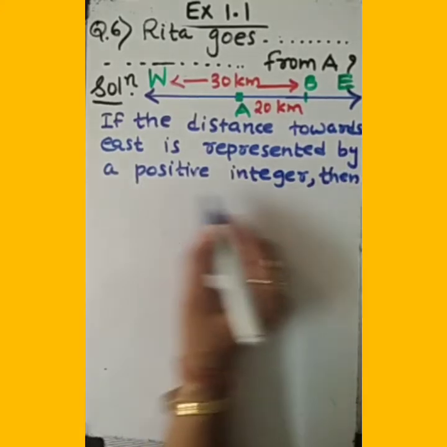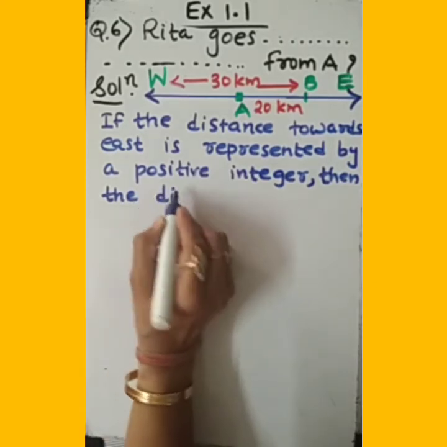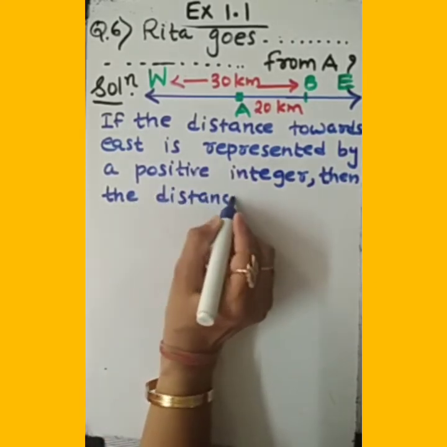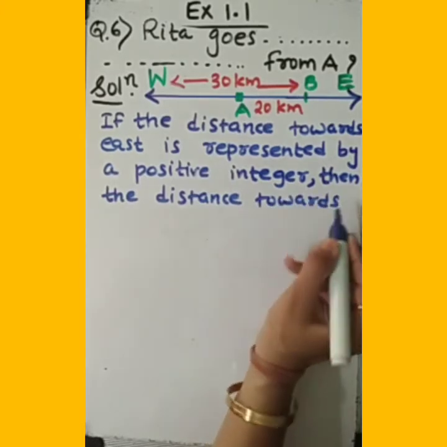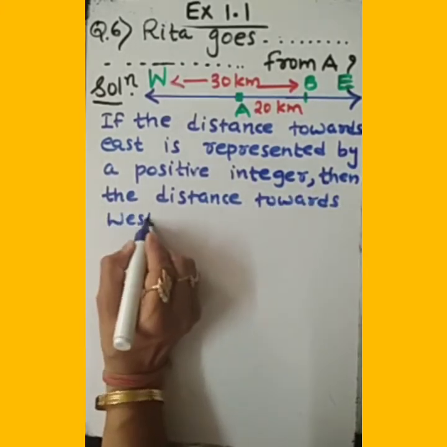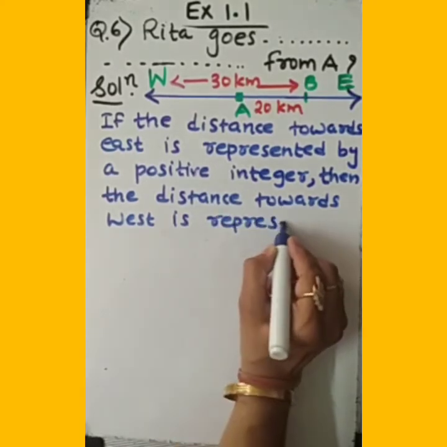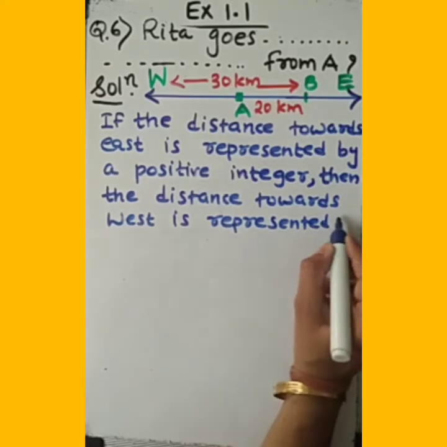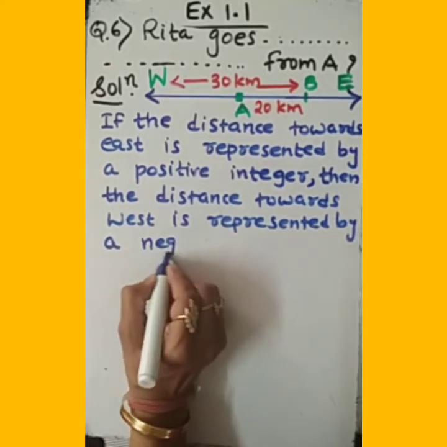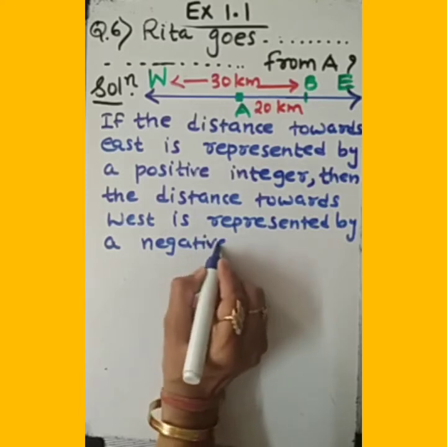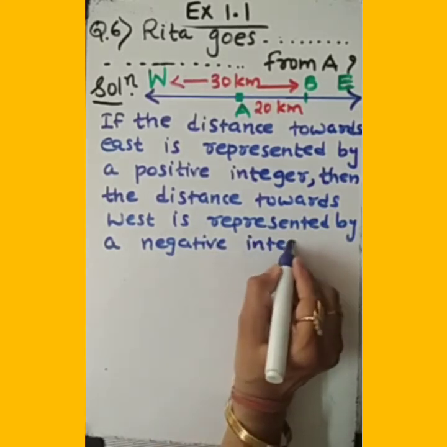So we need to write then the distance towards west direction is represented by a negative integer. Please remember this, beta. This we are going to represent with the negative integers.